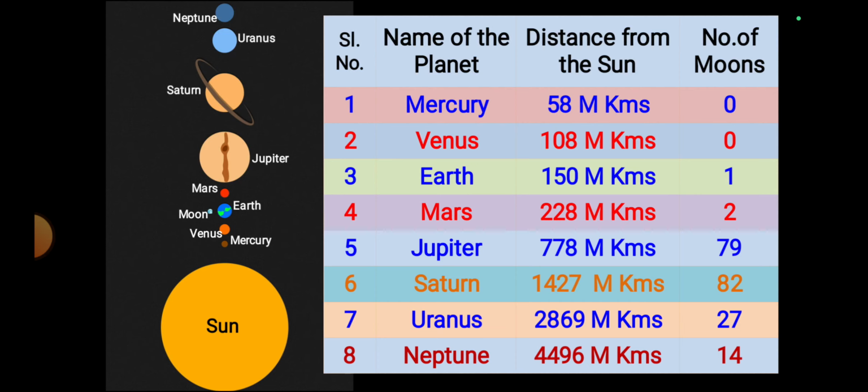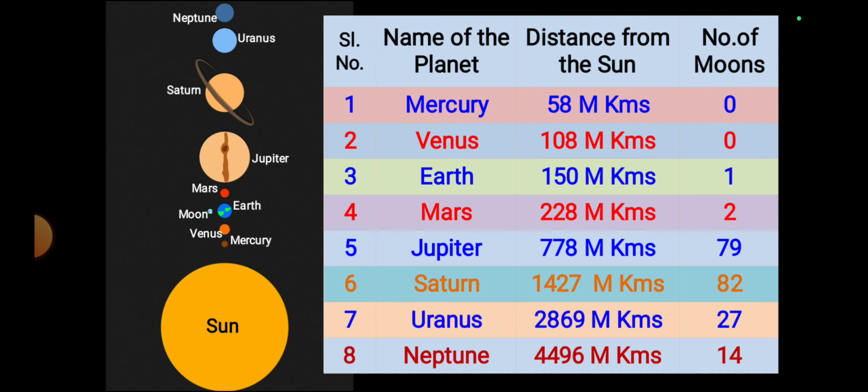Jupiter has 778 million kilometers from the sun and it has 79 moons. And Saturn has the distance from the sun 1427 million kilometers. It has 82 satellites. Uranus has the distance from the sun 2869 million kilometers. It has 27 satellites. Neptune has the distance from the sun 4496 million kilometers and Neptune has 14 satellites.